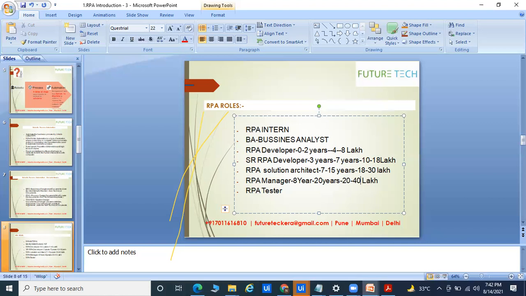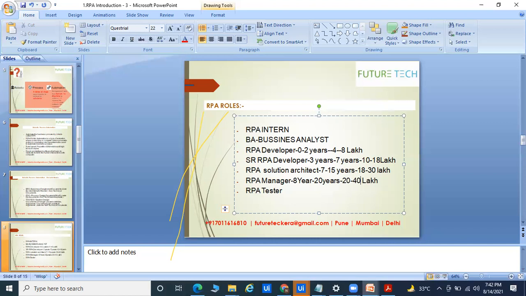If your current salary is more than 30 lakhs, it's possible to take up to 40 lakhs package. Definitely, if you are an RPA manager, your experience should be at least 10 plus or 8 plus years in your domain. Suppose you have already worked more than 7 years in testing and 3 to 4 years in UiPath, definitely you can go for the RPA manager role also.